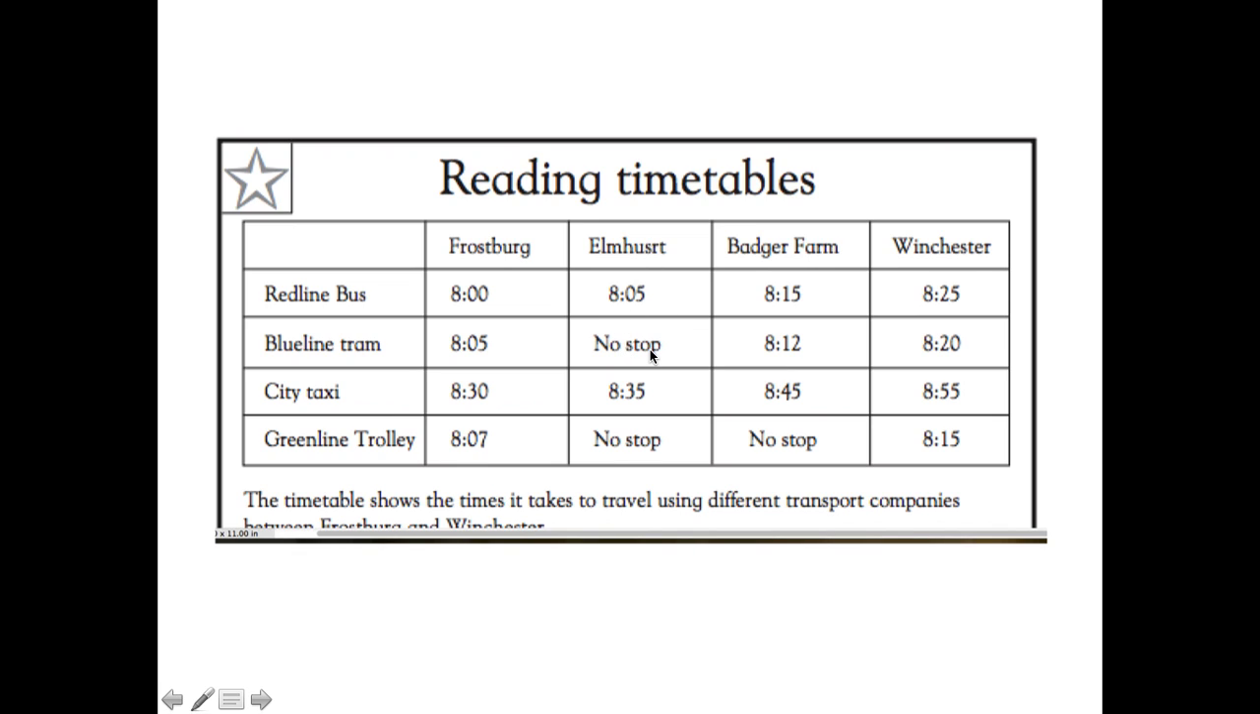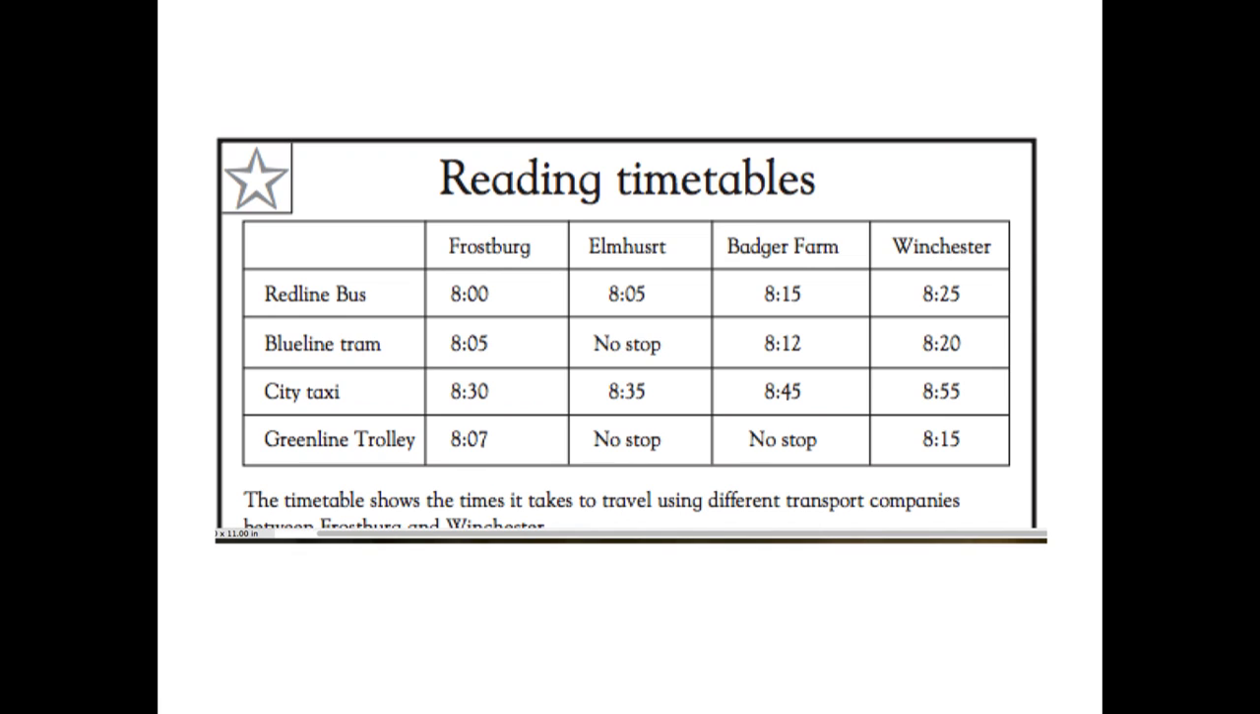Okay, I can use schedules to help me think about what I need to do in order to plan my time appropriately. If I know that I need to get to Winchester and I live in Badger Farm and I have to leave by 8:30 to get to work on time, well, I know that I'm not going to try to take the Green Line trolley because it doesn't actually stop in Badger Farm. And I won't take the city taxi because 8:30 is before 8:45. So that leaves me with two options. I can take the Red Line bus or I can take the Blue Line tram. And both of those would leave before 8:30, so that means I would get to work on time. So that's just one way we can use timetables.